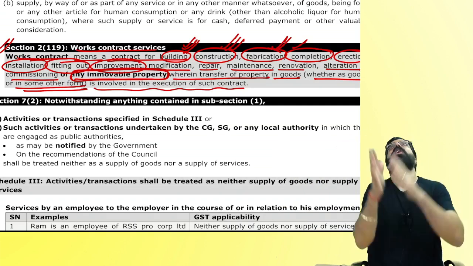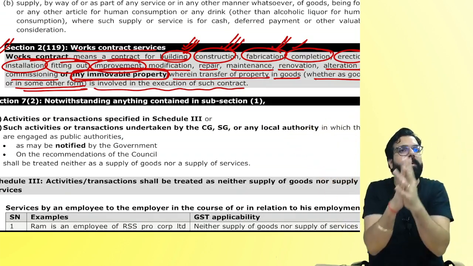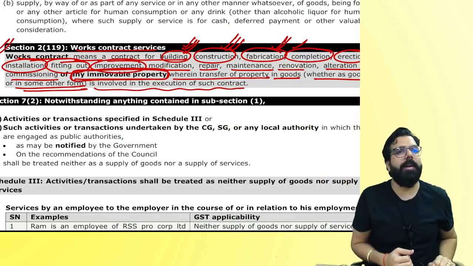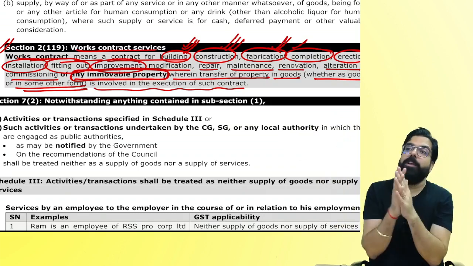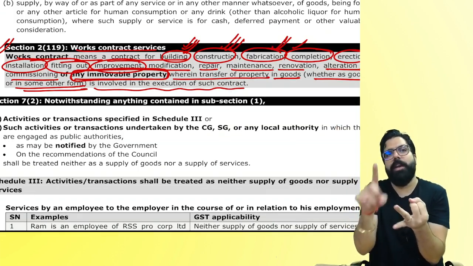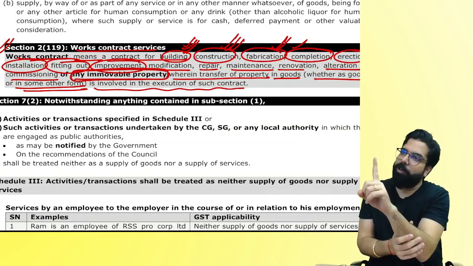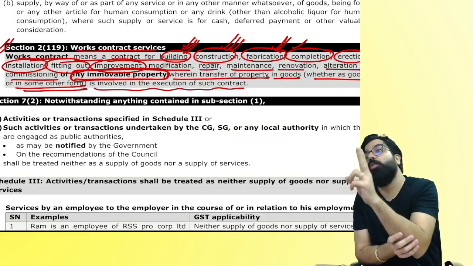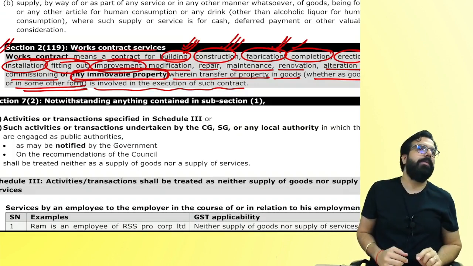I'll ask you one more thing. For example, all the ceiling of the room has become old. I told Jayant, you get your material, you get your laborers, change all the ceilings of the room. Did Jayant give me goods or service? Material also he gave me, laborers also. He gave me supply of service, which is works contract service. Are we all clear with this, everyone?